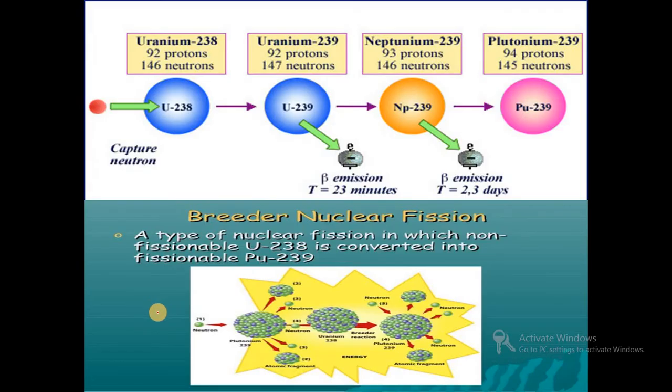Further, we will discuss some points related to our PPTs. We know that uranium 238, a fertile one, after capturing a neutron is converted into uranium 239, which is unstable, and after elimination of a beta particle, an electron, we get neptunium. With further elimination of a beta particle, we get plutonium, which is a fissile one. This is further represented diagrammatically as below.